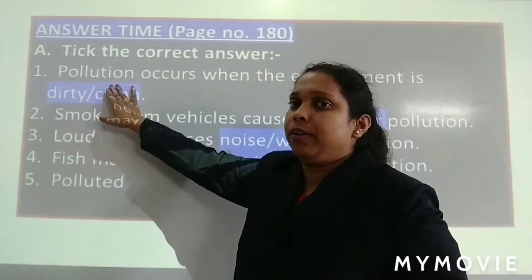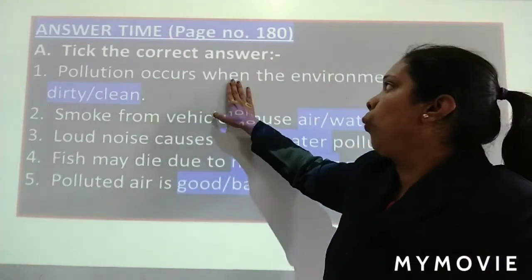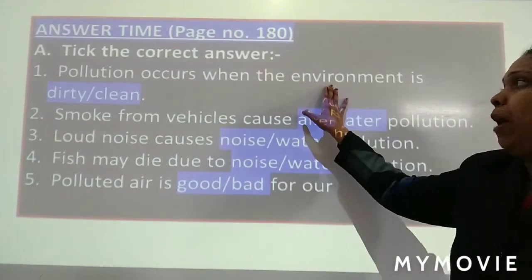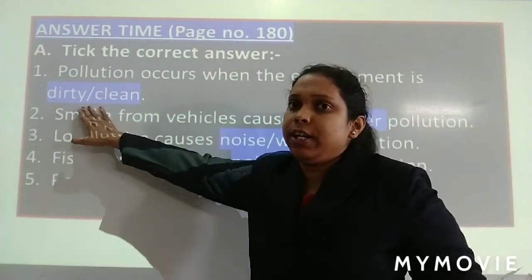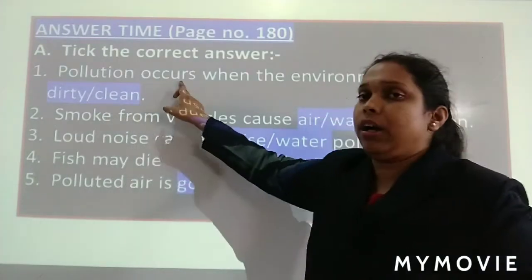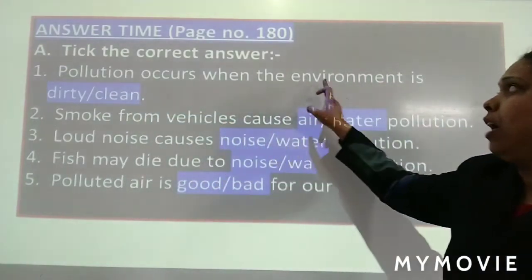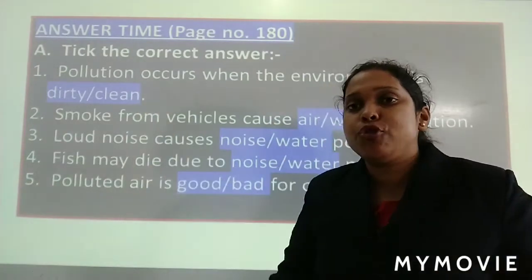Number 1. Pollution occurs when the environment is dirty, clean. Again I am going to read. Pollution occurs when the environment is dirty or clean. When does pollution occur?